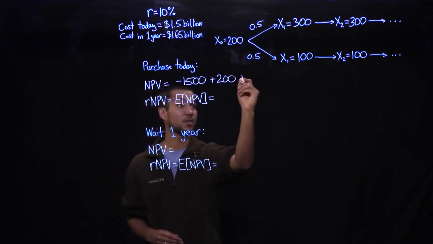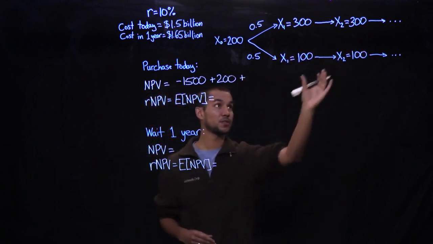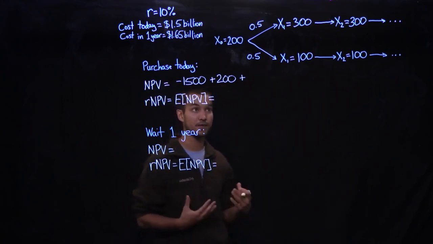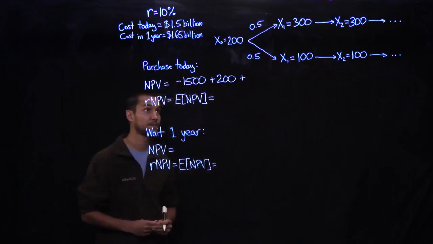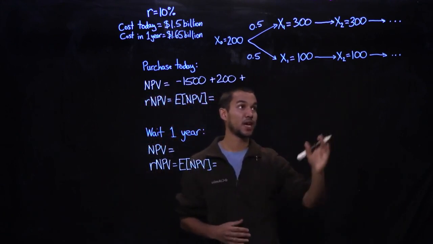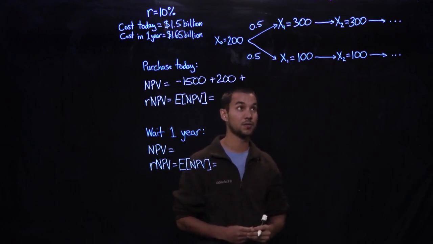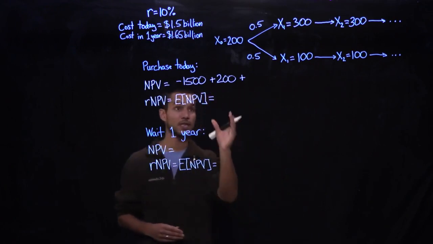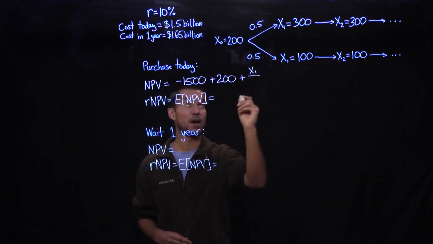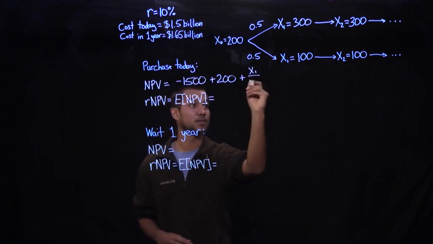And then they're either going to receive $300 million in perpetuity or $100 million in perpetuity, depending on the outcome of this new pricing legislation. Note that these streams of cash flows can be valued using the perpetuity formula. And so we can write that the NPV is going to be equal to x1 divided by our discount rate, 10%.